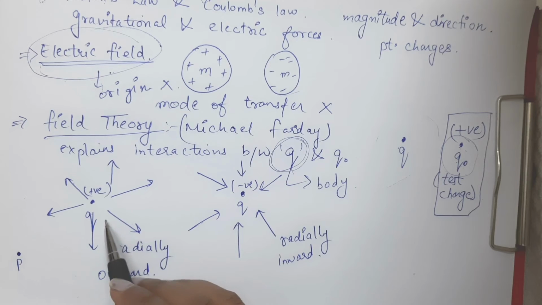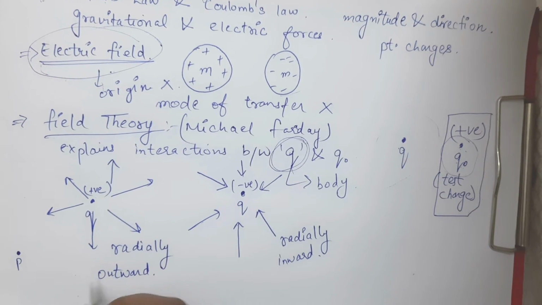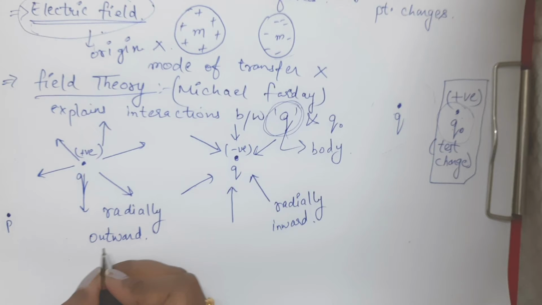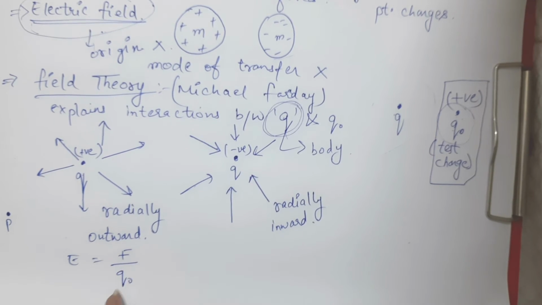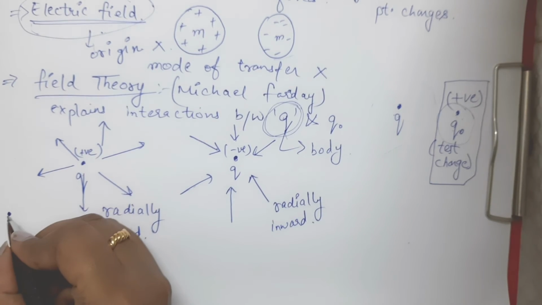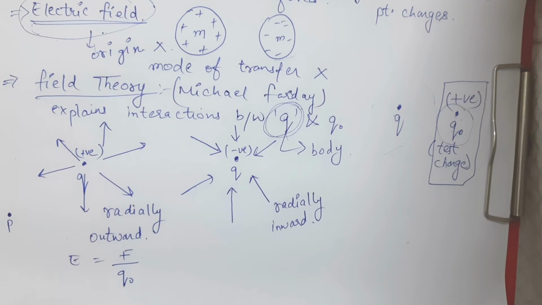At any point around charge q, electric field will be defined as E is equal to F by q naught. q naught will be the test charge. So we will place a test charge at a point where we want to find out the electric field intensity.